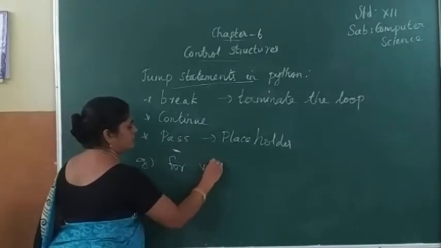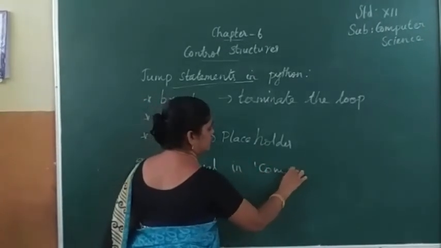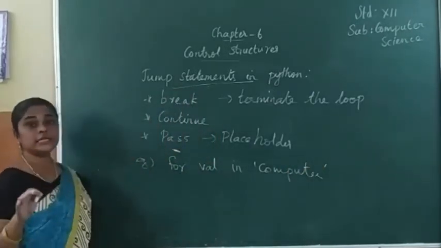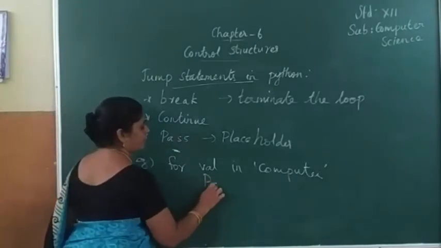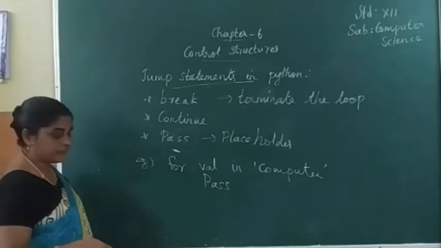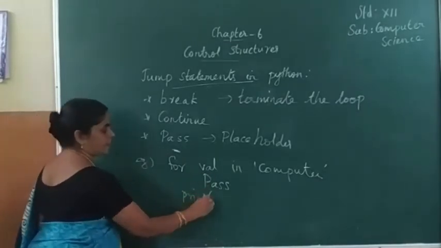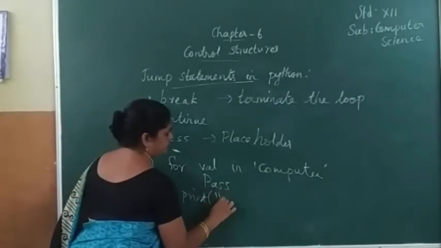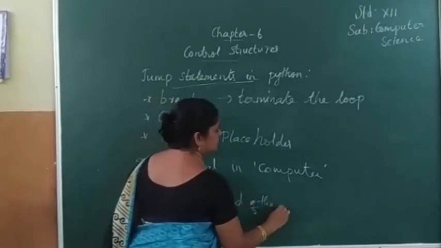For x in computer, next I am giving the jump statement pass. Next, one more set of statements is there: print end of the loop structure.